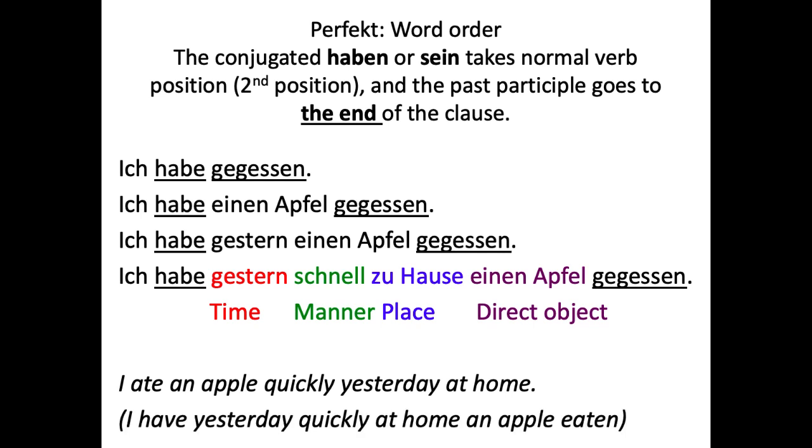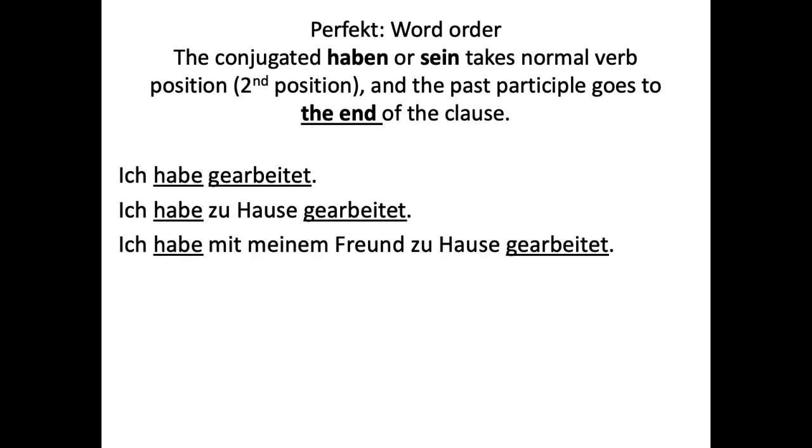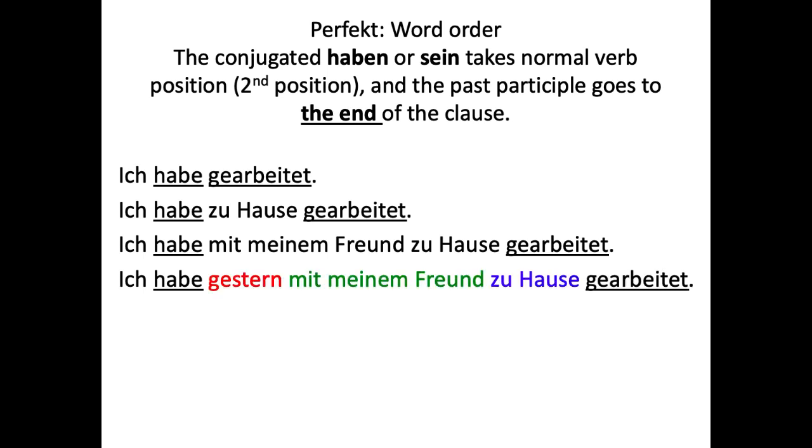Okay, so then we have, for example, ich habe gearbeitet. Ich habe zu Hause gearbeitet. Ich habe mit meinem Freund zu Hause gearbeitet. Or maybe with all the different types of information, ich habe gestern mit meinem Freund zu Hause gearbeitet. We could even add a direct object if we wanted to. But anyway, we have our subject and a verb in second position. Then we've got time, manner, place with all sorts of prepositional phrases and adverbs. And then we have our past participle at the very end.